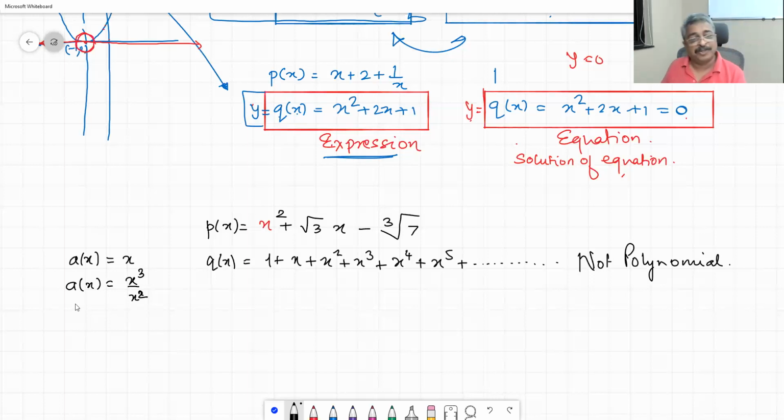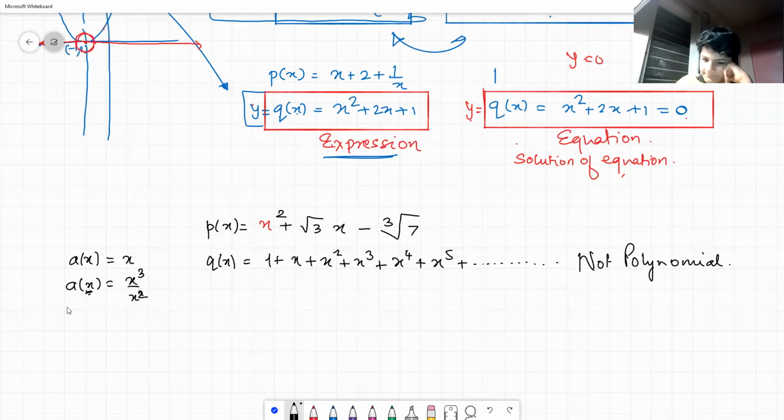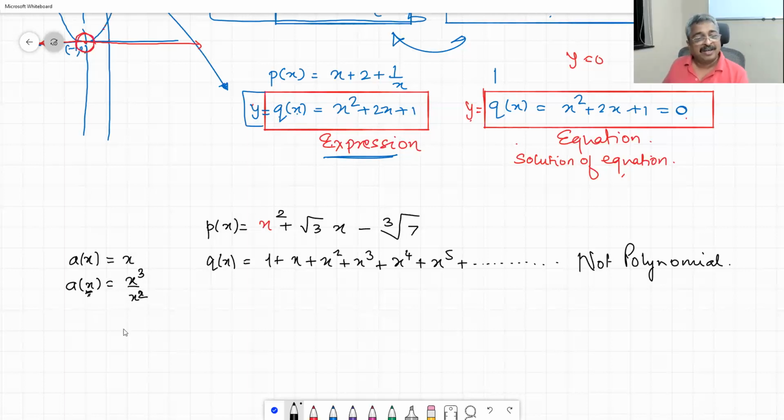That is one thing which we should eliminate from the domain itself. That is one part of the story. And second part of the story, can we call this a polynomial?